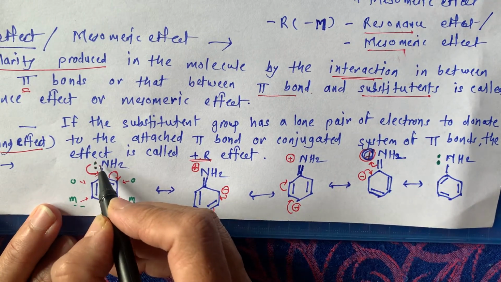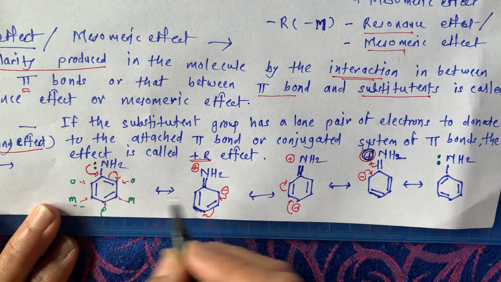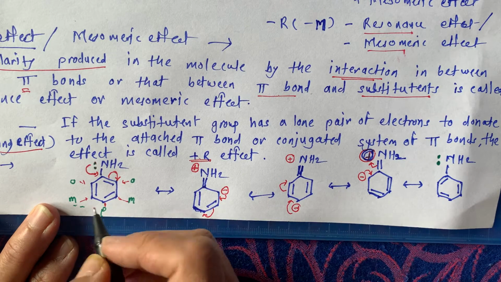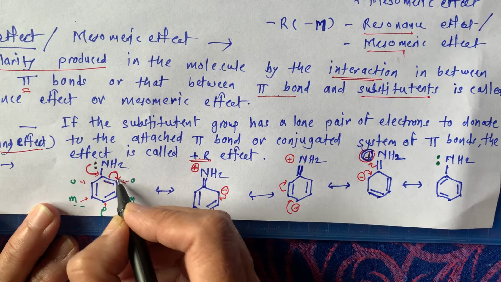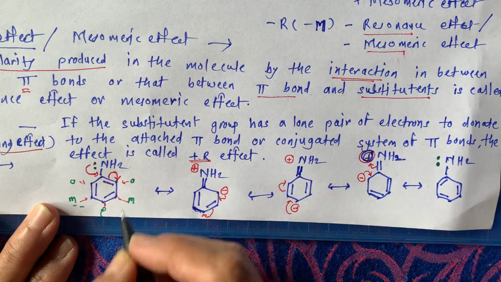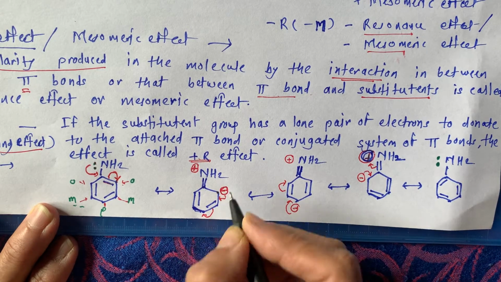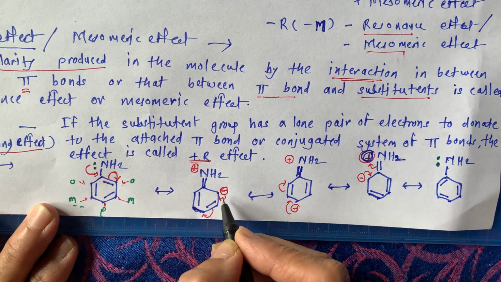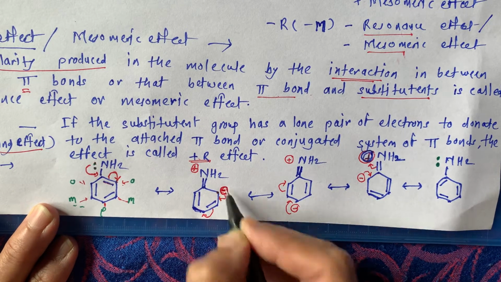This lone pair on the nitrogen shifted over here. That's why this single bond is converted into a double bond. Now electron density is increased here. To stabilize that electron density, this bond shifted like this on this ortho carbon, and there is formation of negative charge. These two electrons of this pi bond are shifted on this carbon, and that's why they form negative charge.